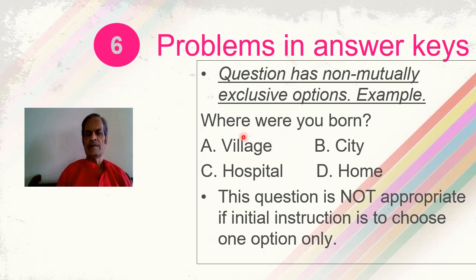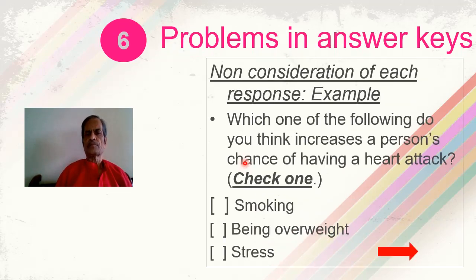So herein, same is the case with the village. The person may be born in the village and the hospital. The person may be born in the village and the home. So this question therefore is not appropriate. The answer keys are therefore not appropriate if the initial instruction is to choose one option only. So answer keys therefore are inappropriate over here.